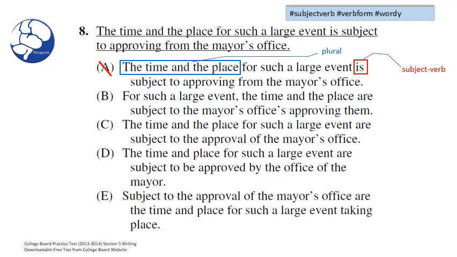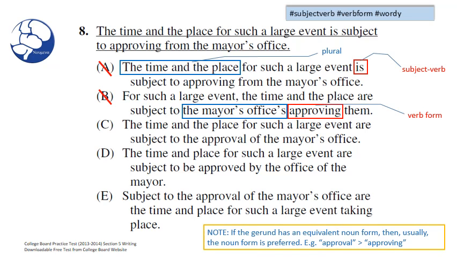Now let's look at choice B. For such a large event, the time and the place are subject to the mayor's offices approving them. If you closely look at the word approving, you'll notice that it's in its gerund form. Normally, if the gerund has an equivalent noun form, then usually the noun form is preferred. If you look at our note at the bottom of the page, you'll see that approval is preferred to approving. You can also note the clumsy way the sentence is written.